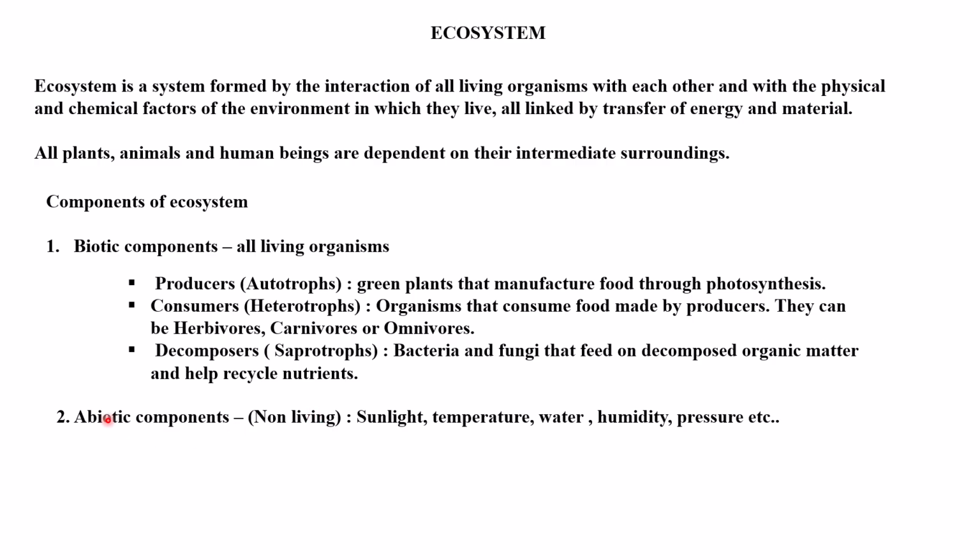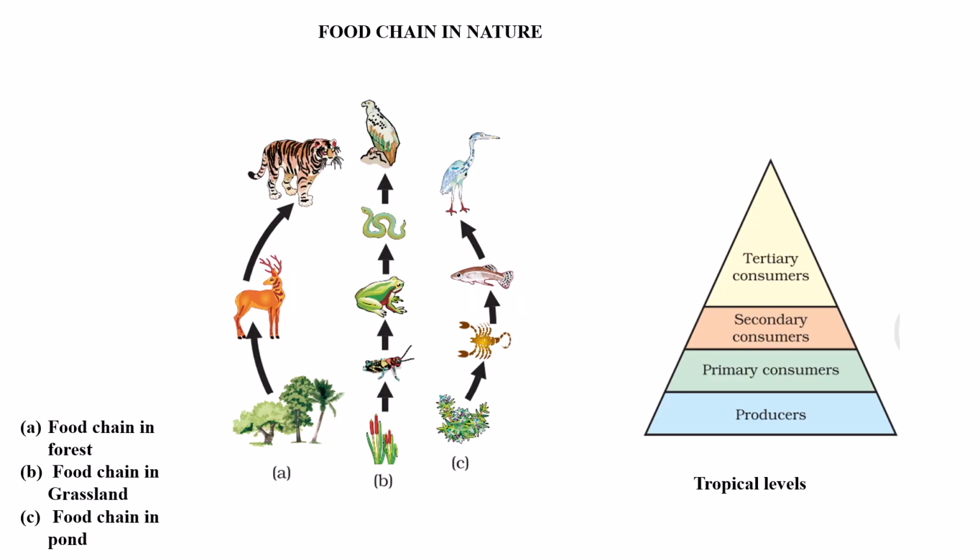Next is abiotic components. Non-living things come under this, like sunlight, temperature, water, humidity, pressure, etc. Now this is the food chain in nature. You can see the first one is the food chain in a forest, the second one is the food chain in a grassland, and the third one is the food chain in a pond. And these are the trophic levels. First is the producer, then the primary consumer, then the secondary consumer, and then the tertiary consumer.